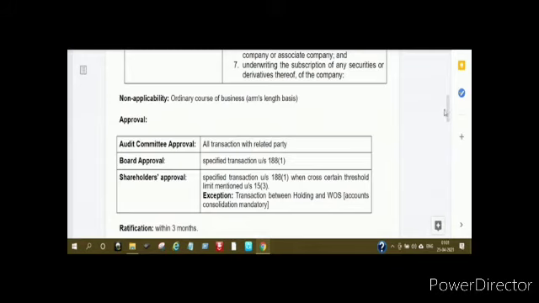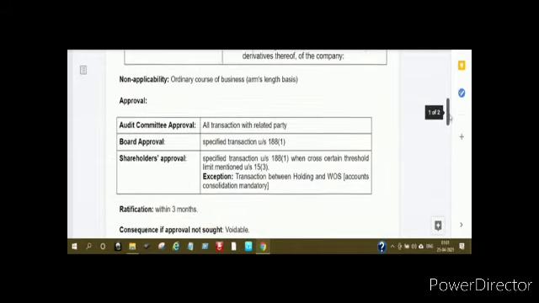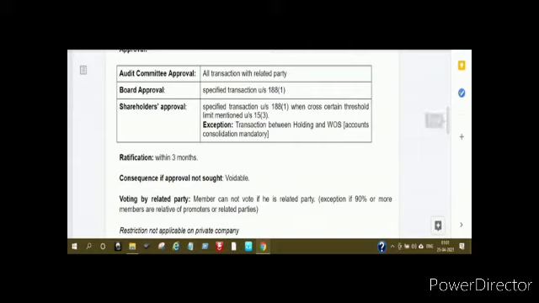That is the exception there. And after this exception part, the next point is ratification. Sometimes it happens that the employee or the director, due to the urgency of a business, is not able to take the prior approval, and they enter into a transaction with the related party. Now they place a proposal, or I would say they place the item, in the board or before the shareholders, as the case may be, for ratification.